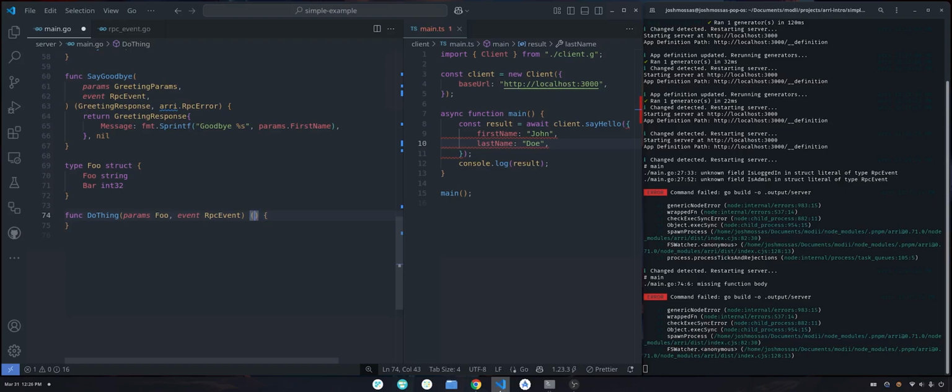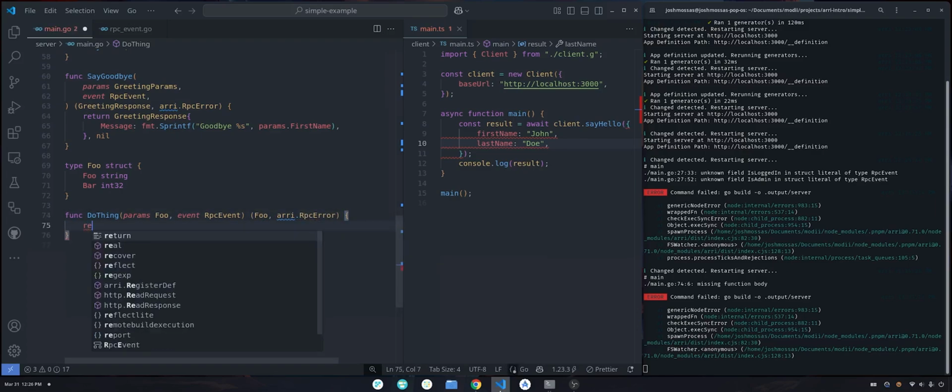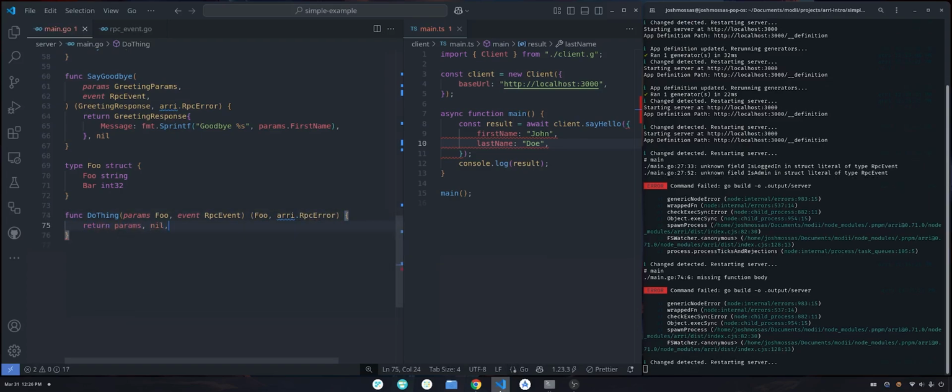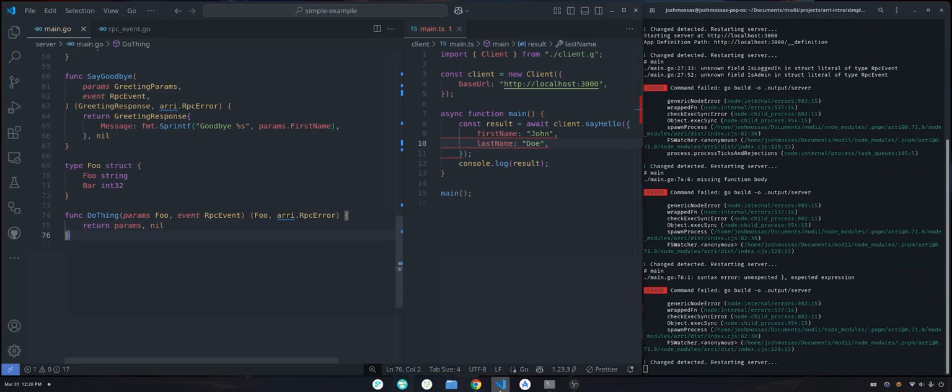Now, I'm going to just make it to where this accepts foo and it returns foo. So it's really simple. We're just going to return our params because we're not actually doing anything. We're just returning the same thing back.